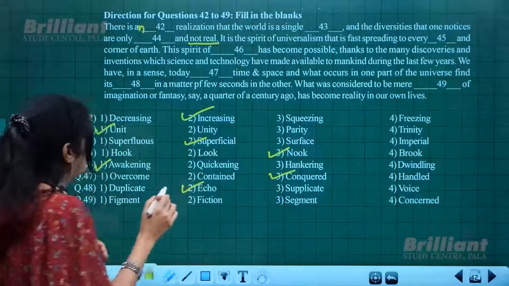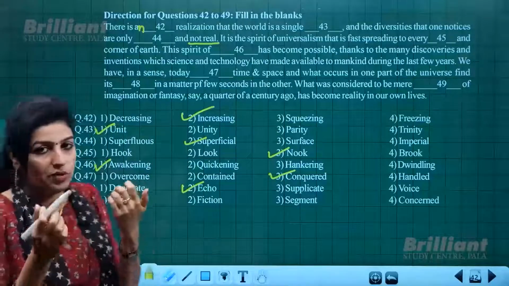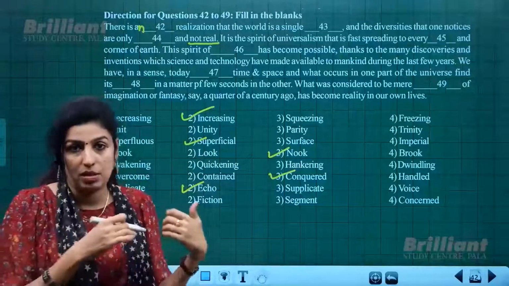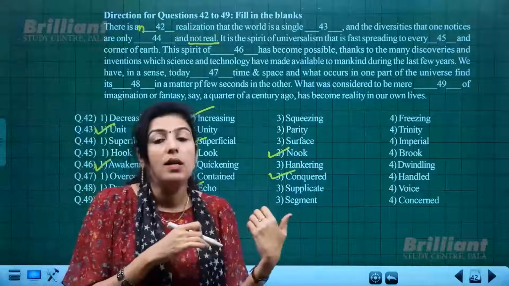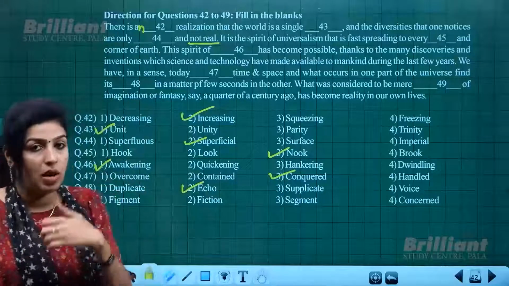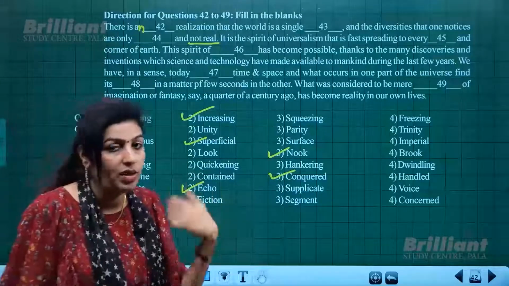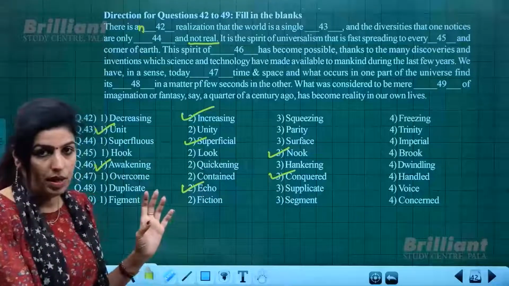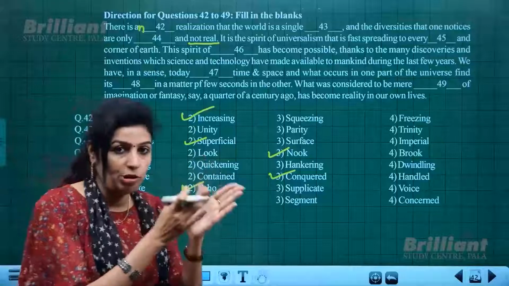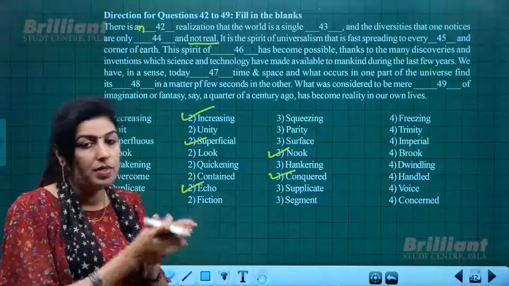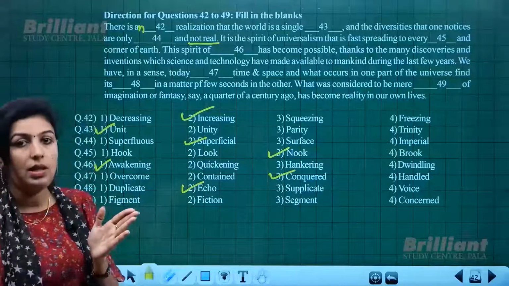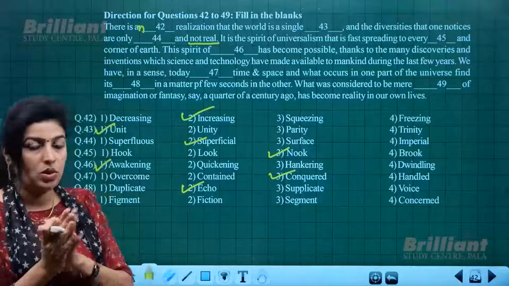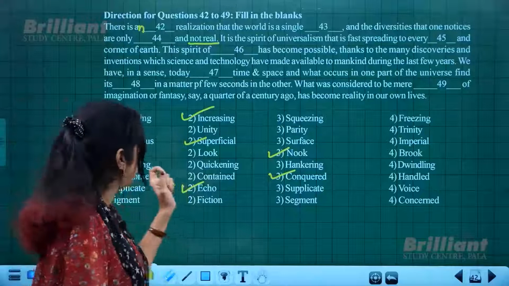The echo of something means whatever happens here, the impact of that is felt in other parts of the world also. Suppose you have a revolution here, and that would be reflected in other parts of the state or country or world. So in that sense, echo is the word to be used.